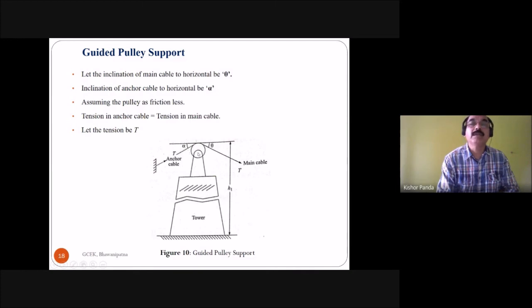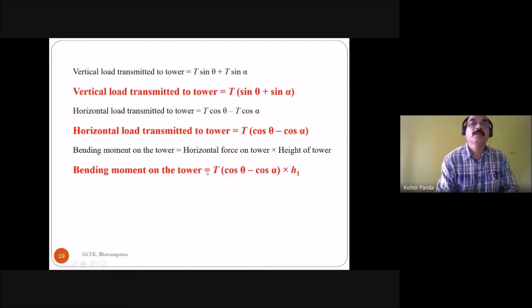So what is the vertical component of these two cables? This is T sin theta, and this one is T sin alpha. Then the vertical load transmitted to the tower is equal to T sin theta plus T sin alpha, that is, T into (sin theta plus sin alpha).